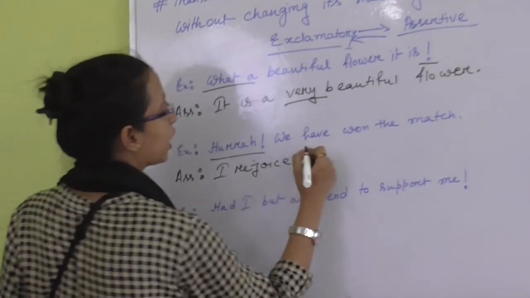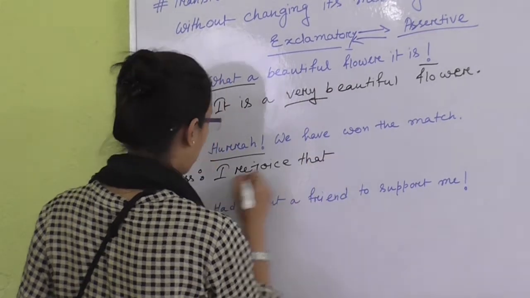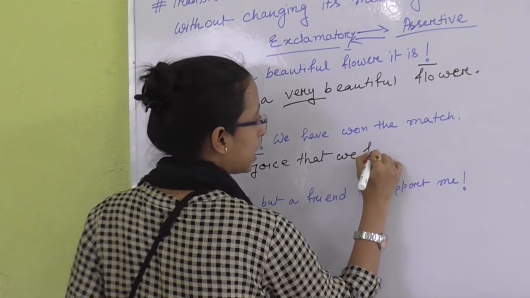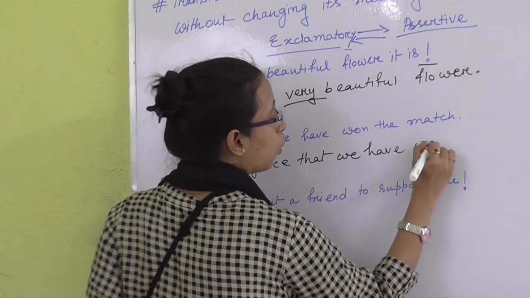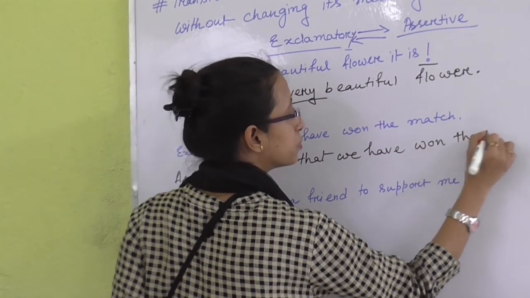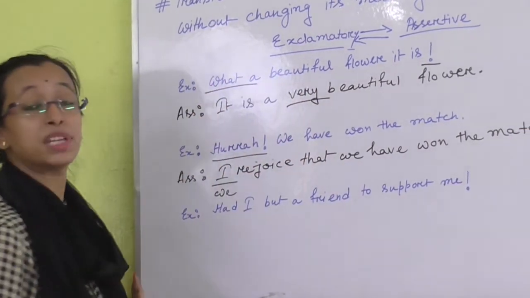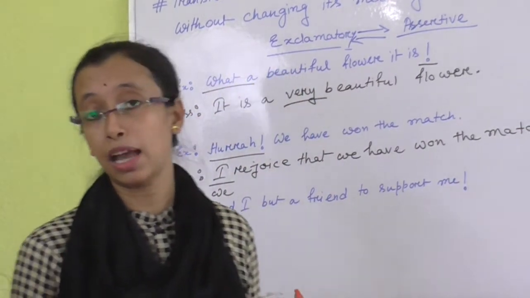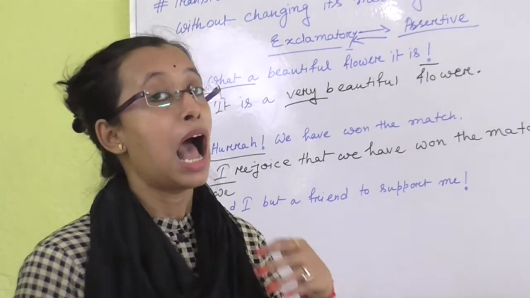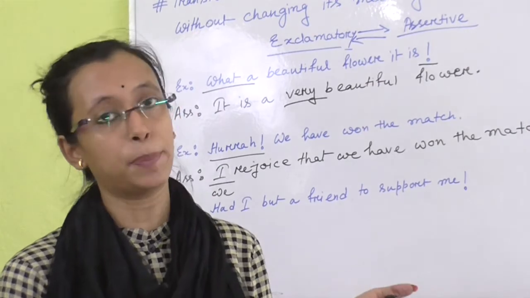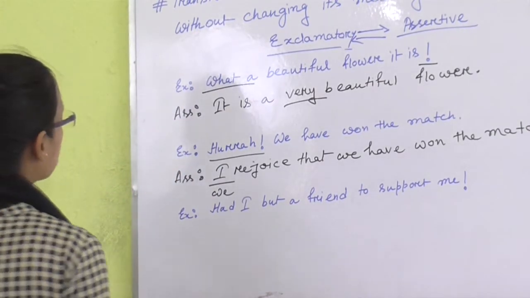So I rejoice, or you can write we rejoice that we have won the match. Okay, if there is alas, alas I have lost my book, it means I am very sad. Alas means sad, hooray means happy, we all know that.